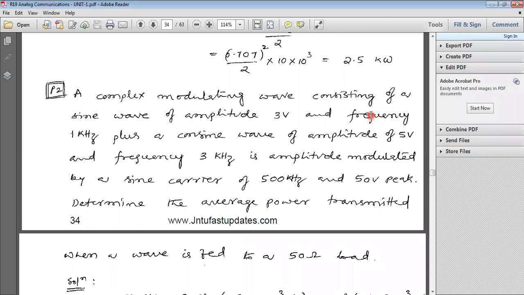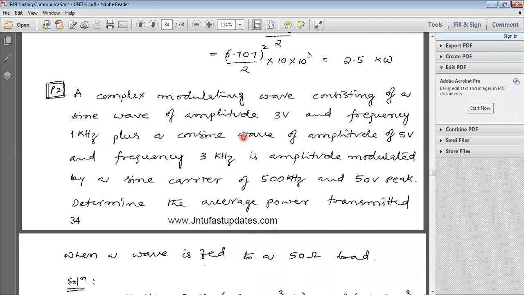If you observe the problem, we have two message signals. One signal has an amplitude of 3 volts with frequency of 1 kilohertz. Another signal has an amplitude of 5 volts with frequency of 3 kilohertz.